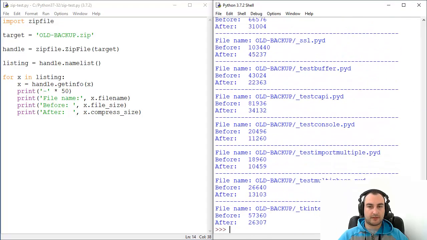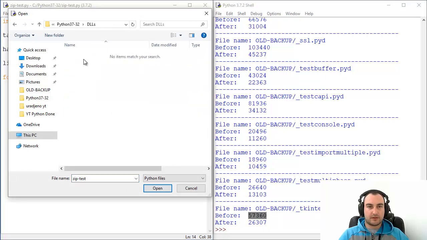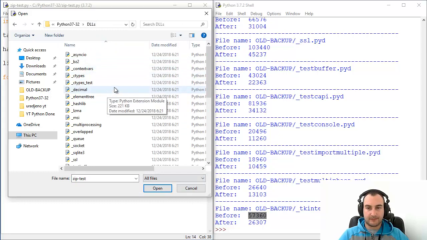Yep, that works. So here's the question: how to confirm that this script actually gets correct results? Let's go to that tkinter file and see its size before compression. This is our original folder, DLLs.